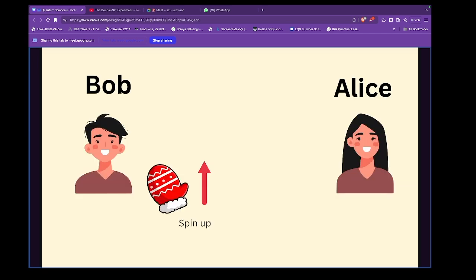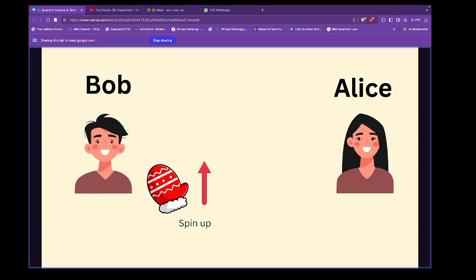I have another experiment to show you. It's another thought experiment. Let's suppose Alice and Bob met together somewhere and decided that we have two black boxes. One black box will be carried by Bob and the other will be with Alice.